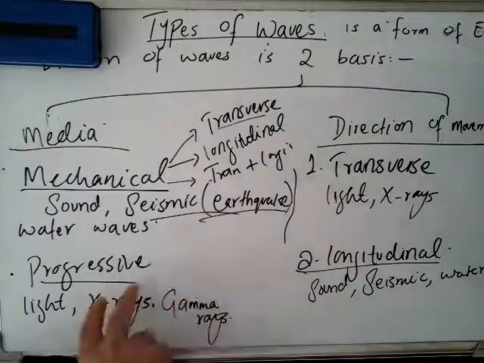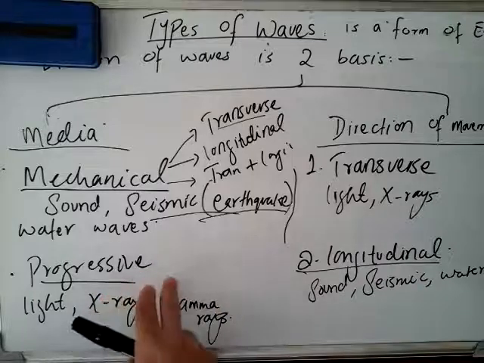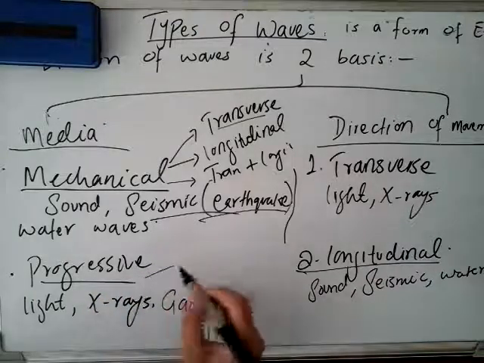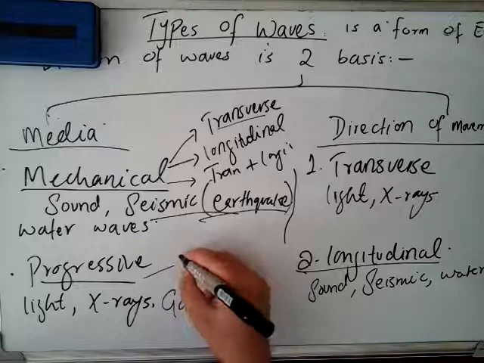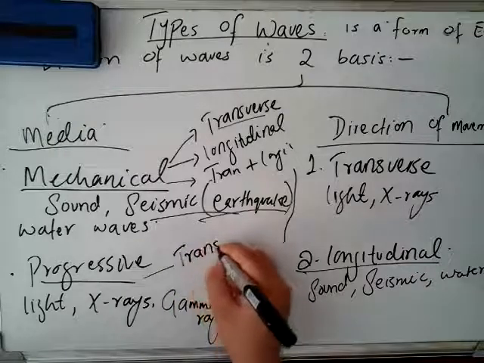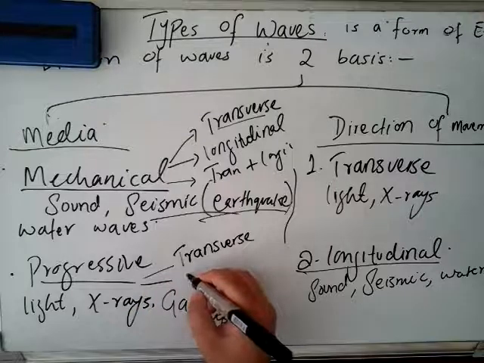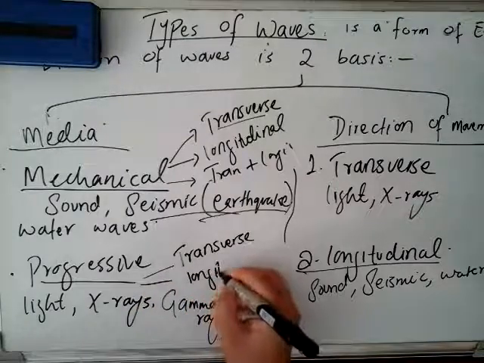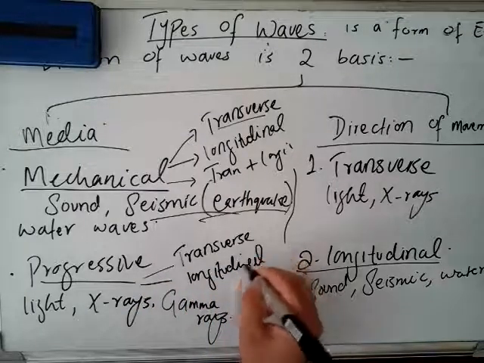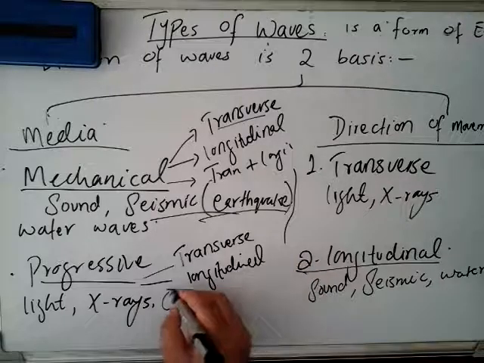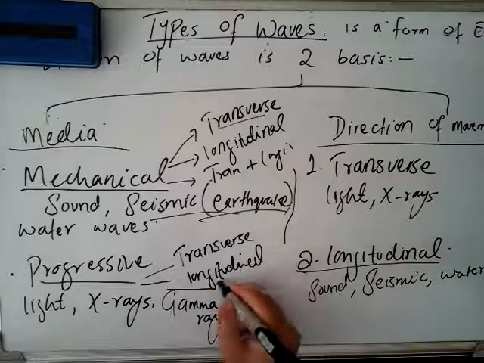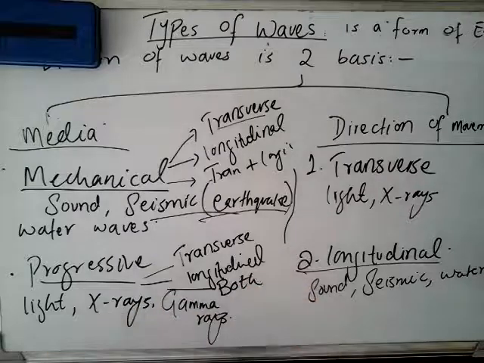And progressive waves, on the other hand, again I will repeat, can also have a transverse type of direction, and can also have a longitudinal direction, and both types of direction.